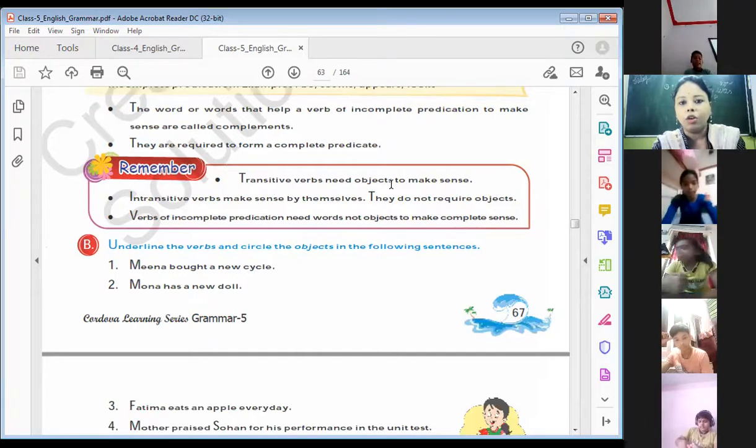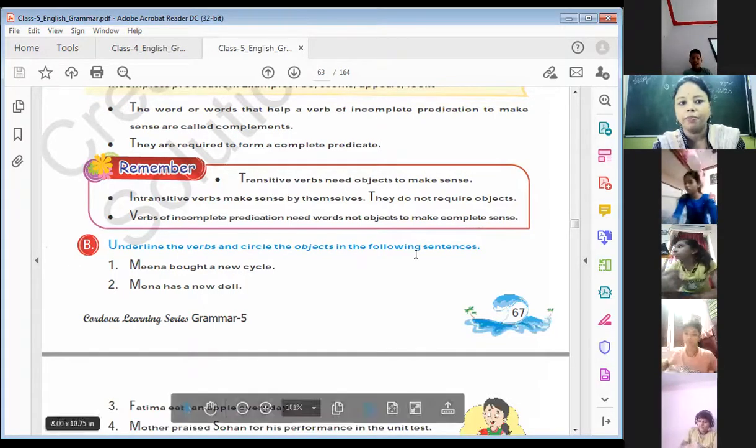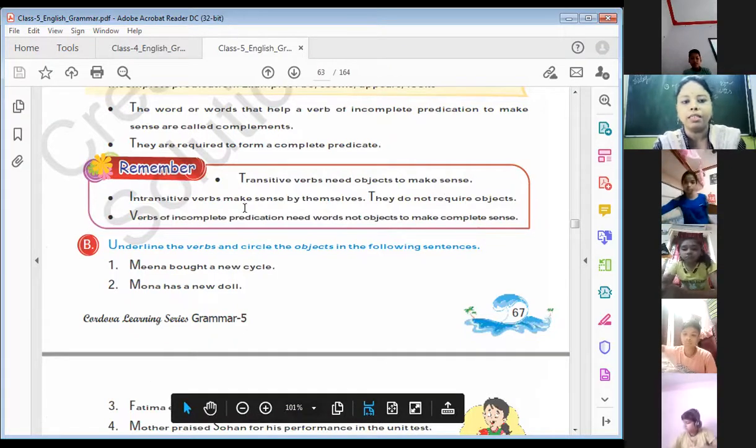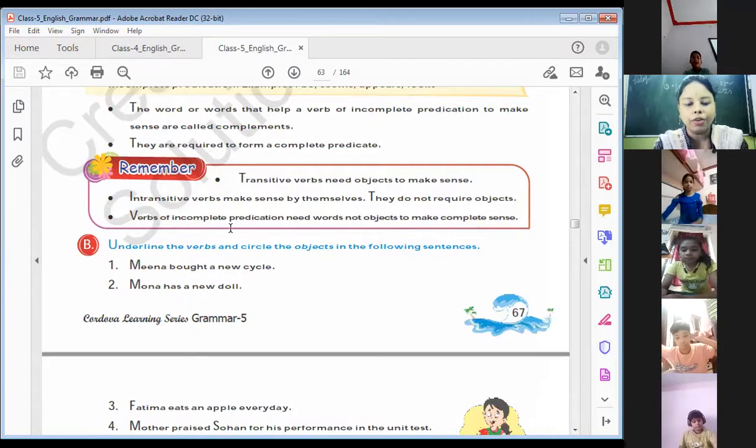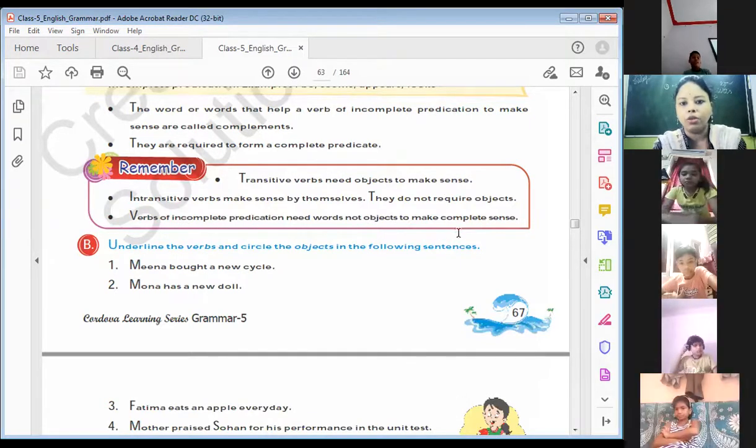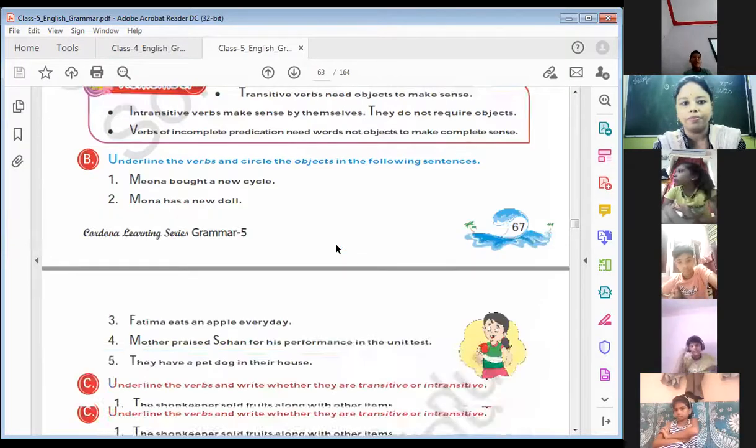Transitive verbs need an object to make sense. Intransitive verbs make sense by themselves. They do not require objects. Verbs of incomplete predication need words, not objects, to make complete sense.